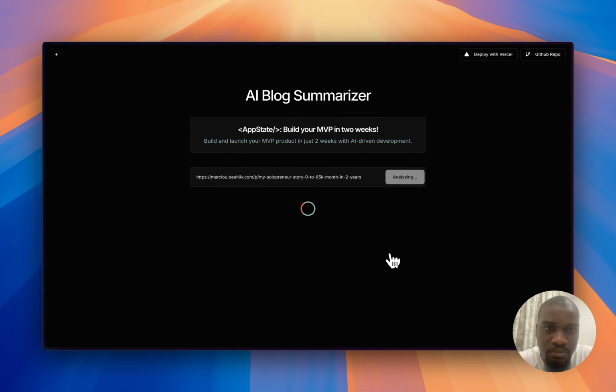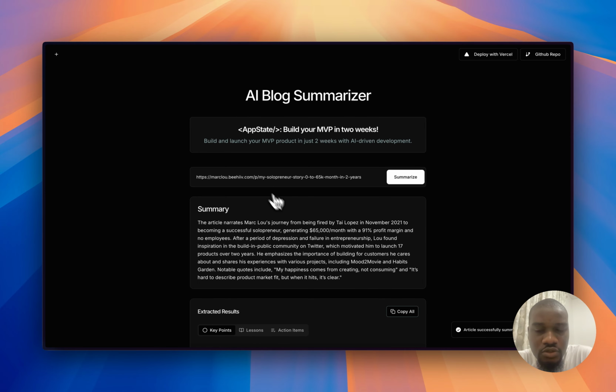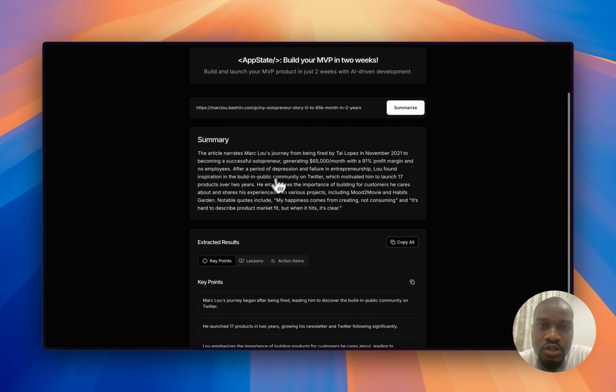So basically what this app does is, first thing first, it goes to this blog to get the content. It uses Firecrawl's API to get the content. Then we also use ChatGPT to extract the key points and the summary. So we can see that the summary says this article narrates McLeod's journey from being fired by Ty Lopez. Yeah, so it just goes into detail.